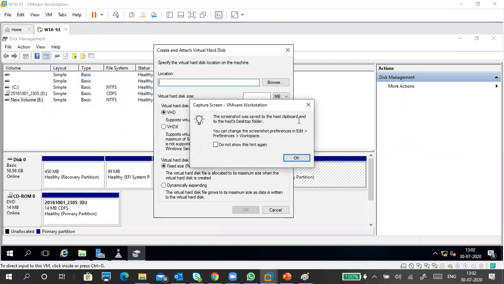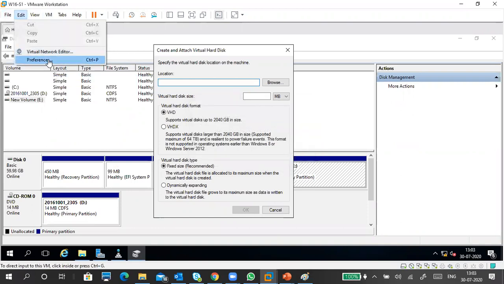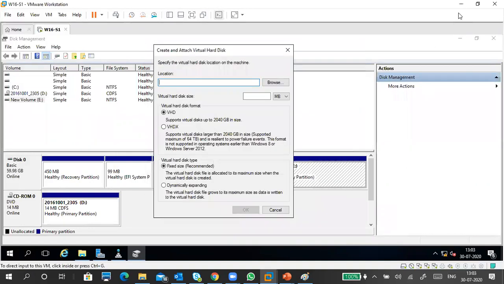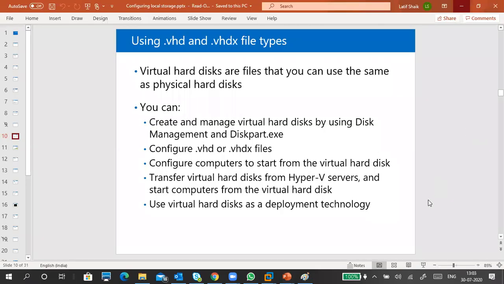Screenshot saved into host clipboard to the host desktop folder. Edit preference workspace. Edit preference workspace. Here it is there, but it is not there. Okay, 1 second. It is saying desktop. Here it is.